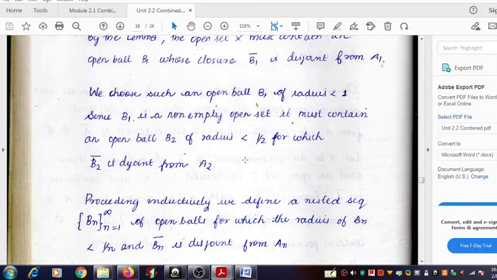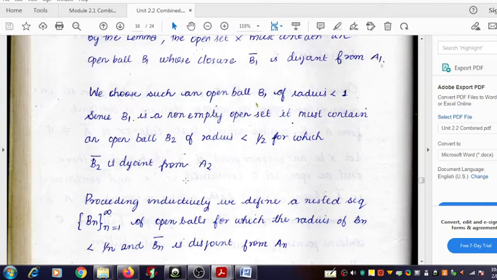After n minus 1 steps, how can we develop the steps in the nth stage?